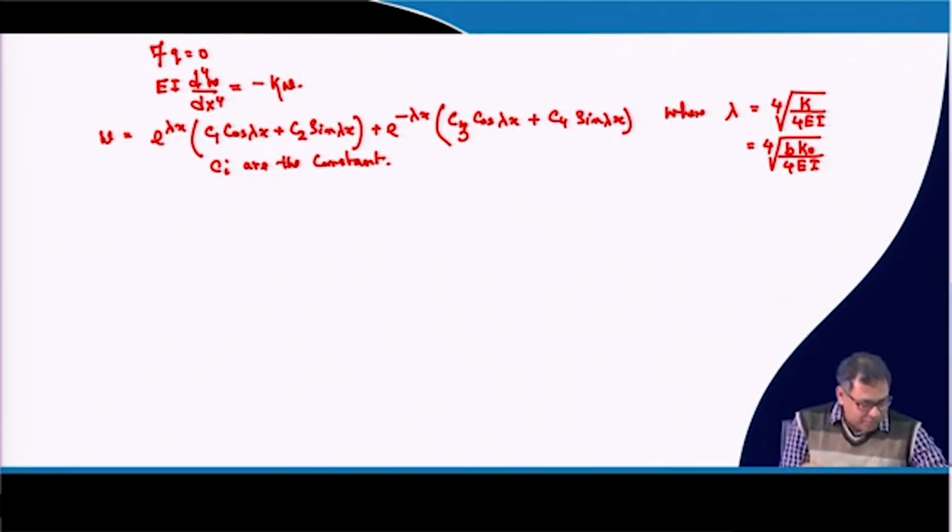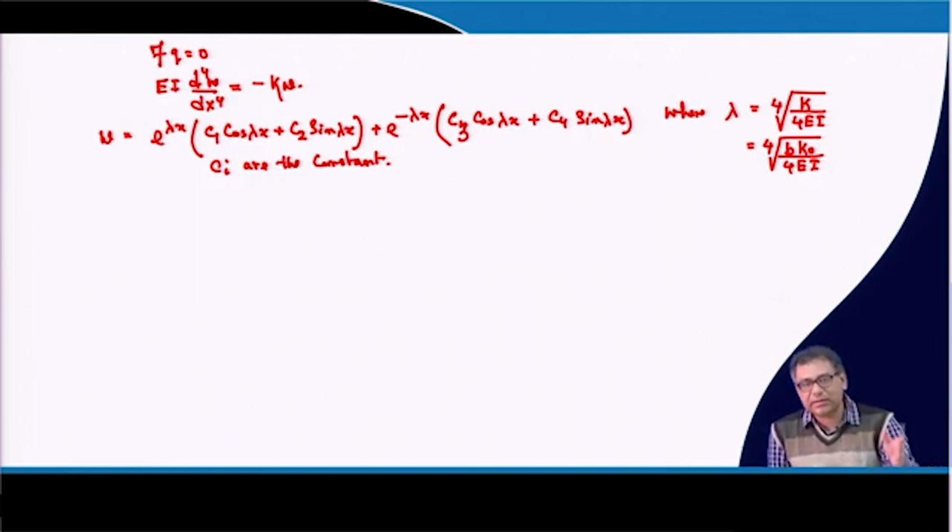First, as I discussed, there are three types of beam: infinite, semi-infinite and finite beam. First I will discuss the infinite beam, then give an idea about the semi-infinite beam, then the finite beam.